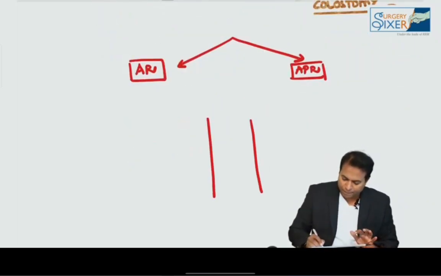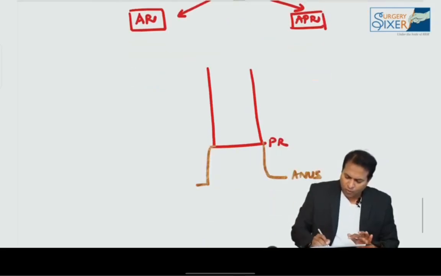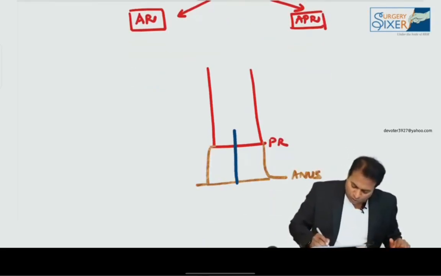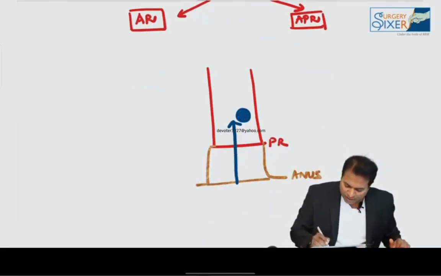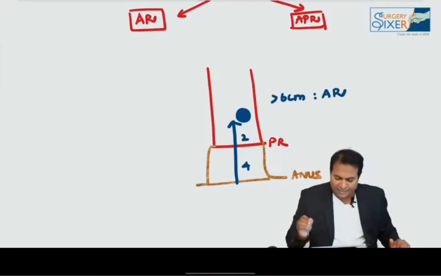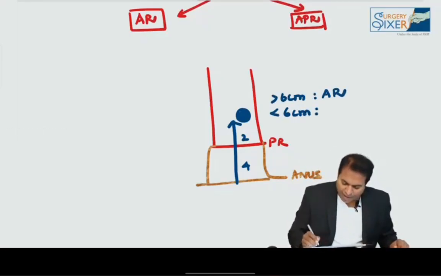Very simple formula. This is puborectalis muscle. This is anus. Now from anus, you put a sigmoidoscopy. If the growth is seen above 6 centimeters, this is 4, this is 2. So if the growth is seen above 6 centimeters from anal verge, you can go for anterior resection. If it is less than 6 centimeters from anal verge, you should go for APR.